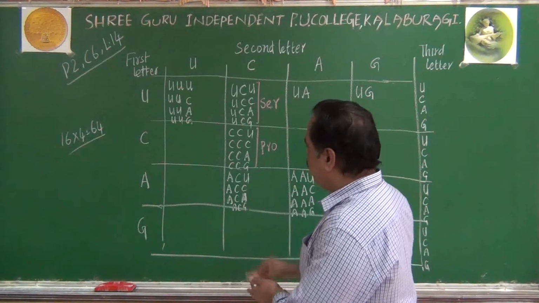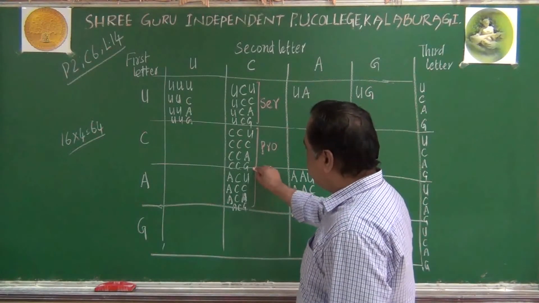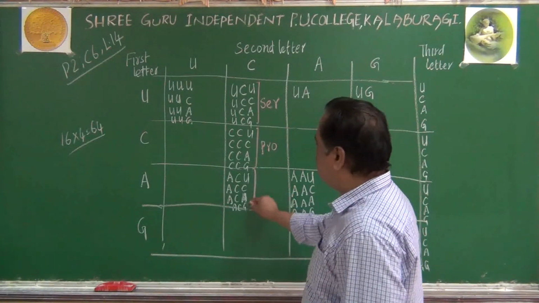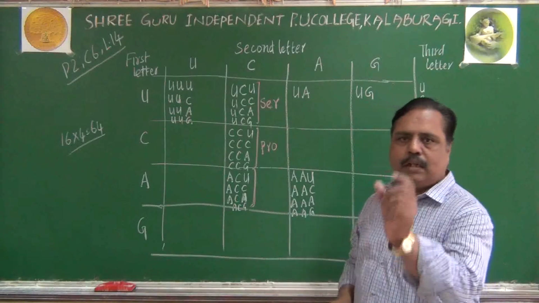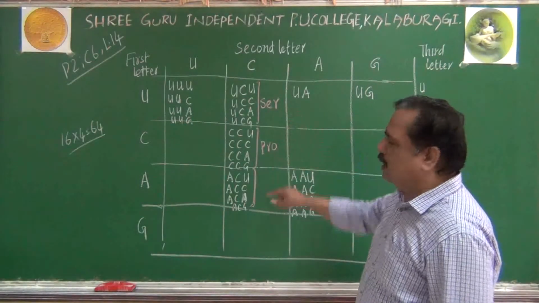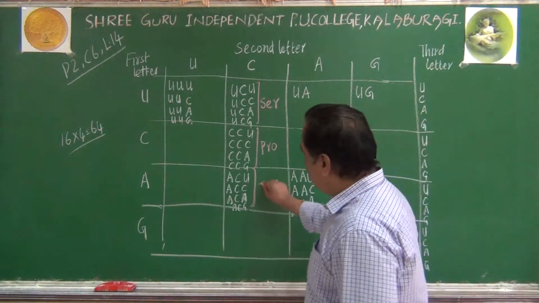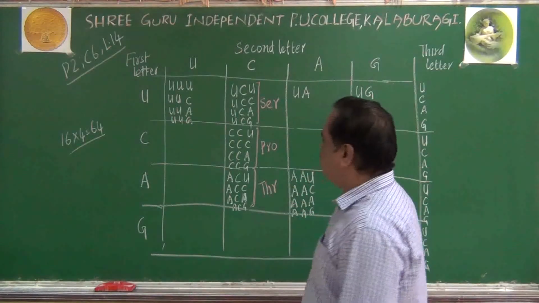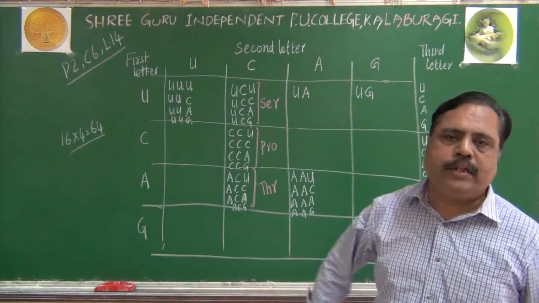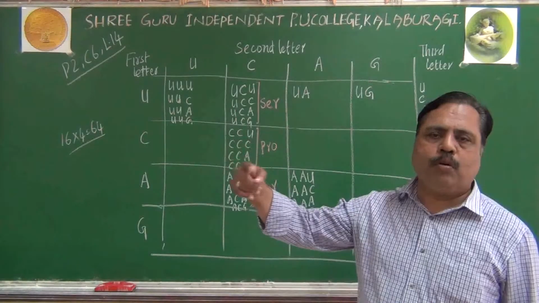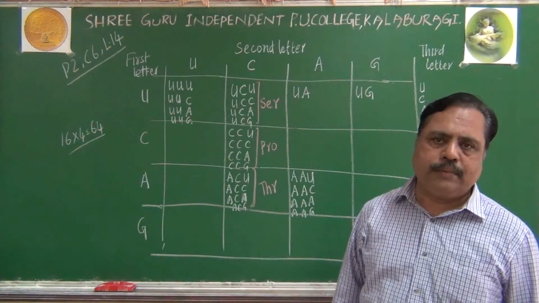This will become 4 codons here. Remember, these 4 codons, third square, we are talking in the second column, they will be coding for one amino acid called threonine. Serine, proline, threonine, we can say.